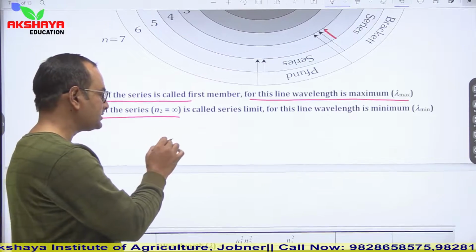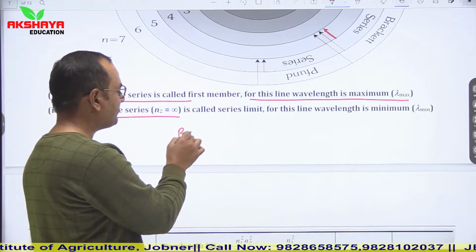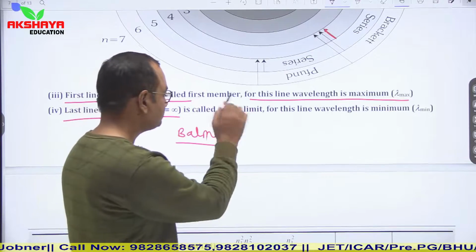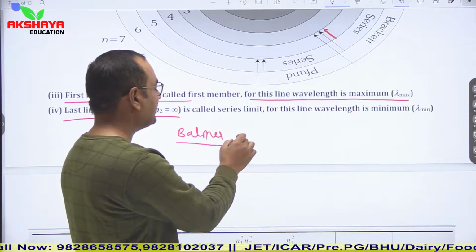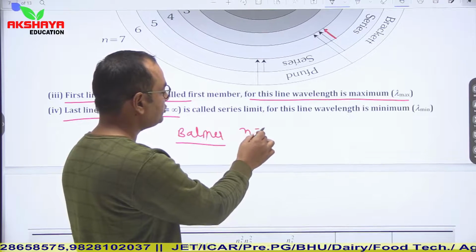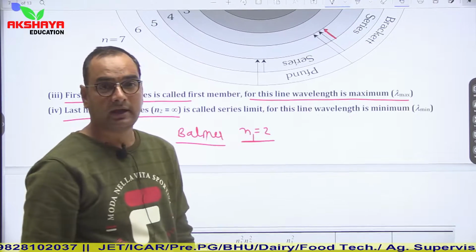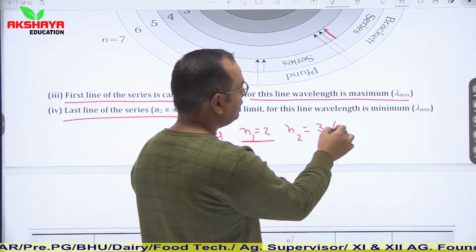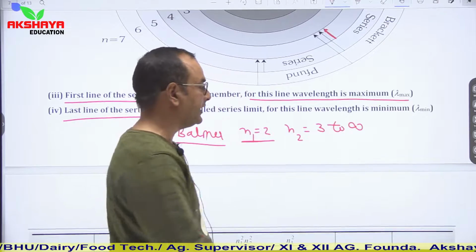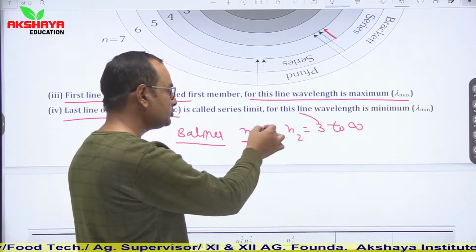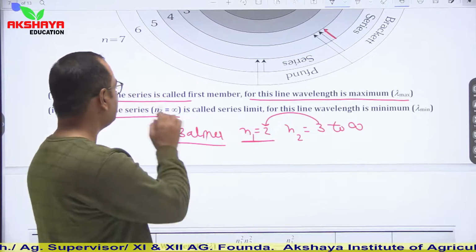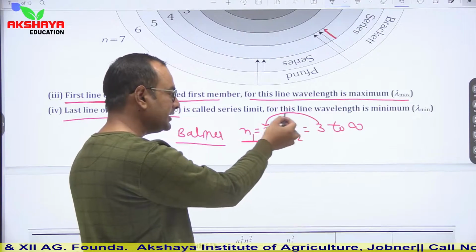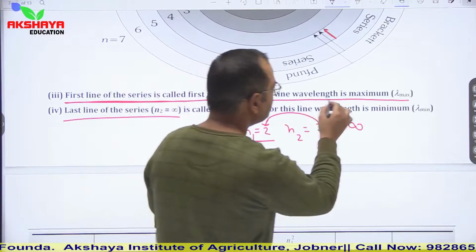Let us take an example, the Balmer series. In the Balmer series, electrons transit from higher orbits to the second. So n1 is 2, and electrons transit to the second orbit from n2 equal to third up to infinite. When the electron transits from third to second, the wavelength is maximum. It is given here: the first line of a series is called the first member.